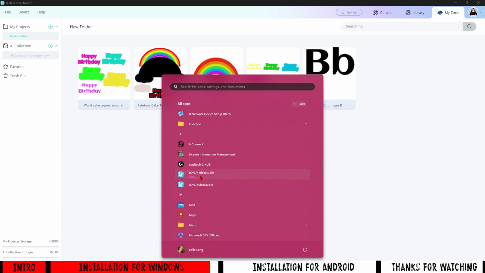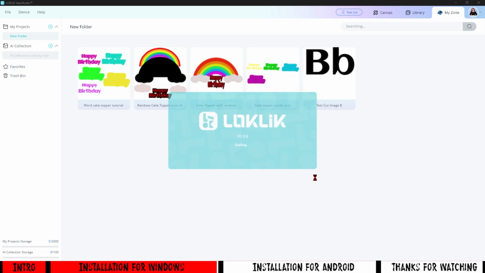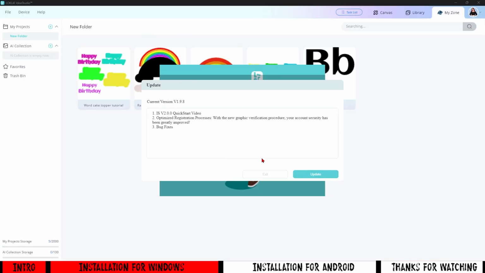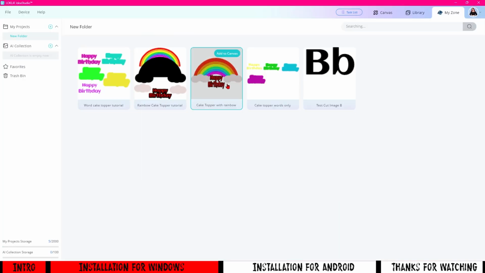So this is the new one. It's got LOKLiK Space Idea Studio. This is the old Idea Studio. So you can actually delete this if you want to, but it is actually the old Studio software. And they will not be updating it, they have said.